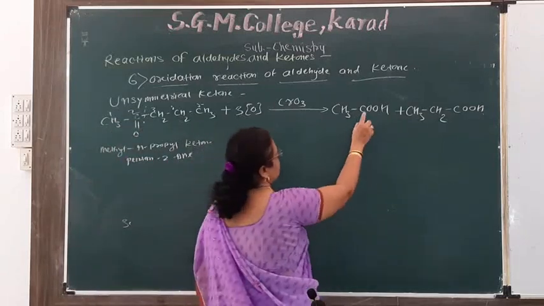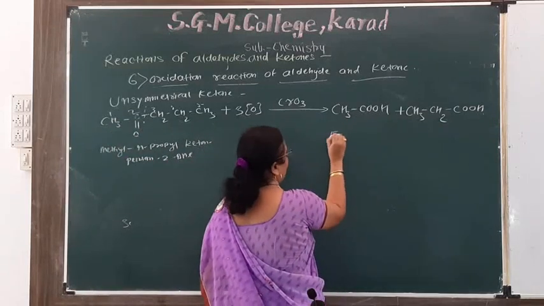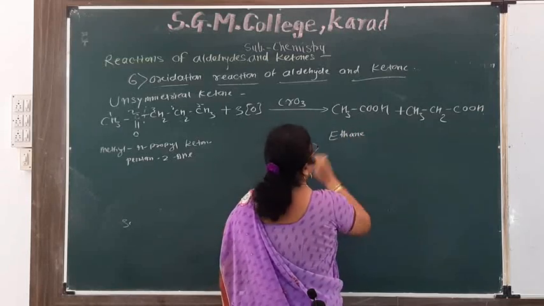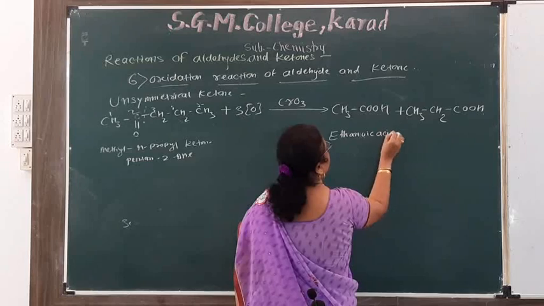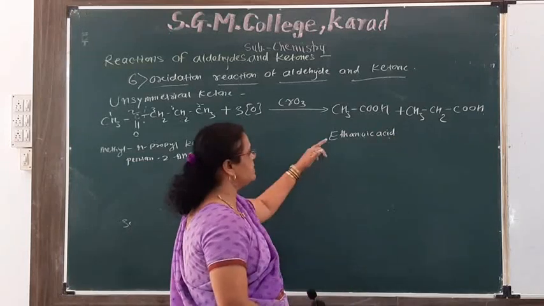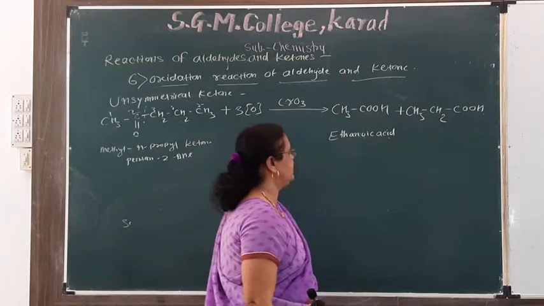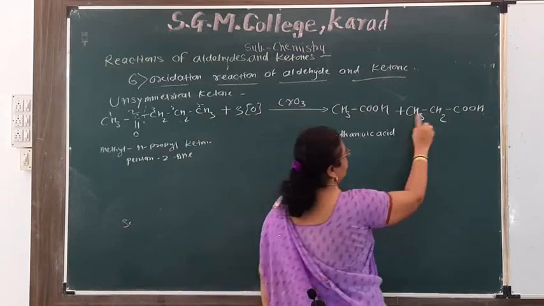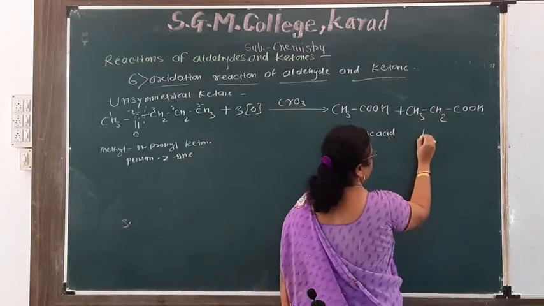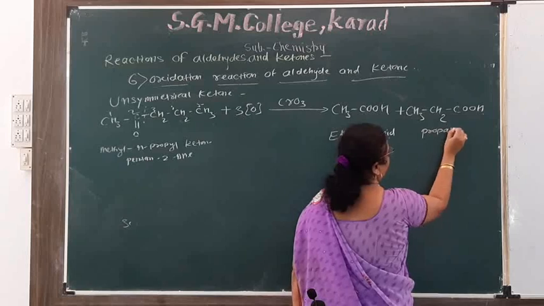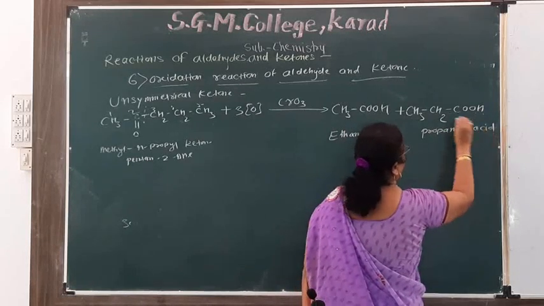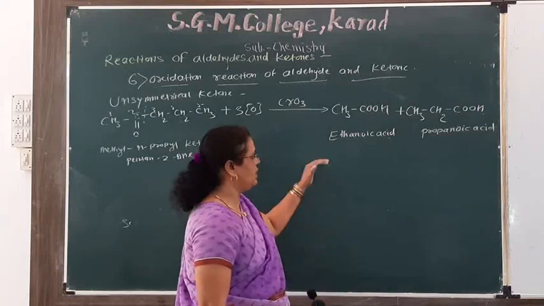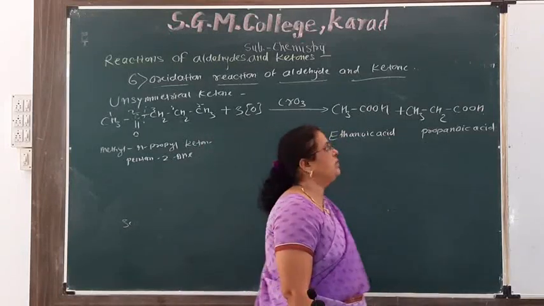Name of this compound, 2 carbon atoms, this is the derivative of ethane. E is replaced by OIC acid. Therefore, this is known as ethanoic acid. This is the derivative of propane, 3 carbon atoms. E is replaced by OIC acid. And the name of this compound is propanoic acid.